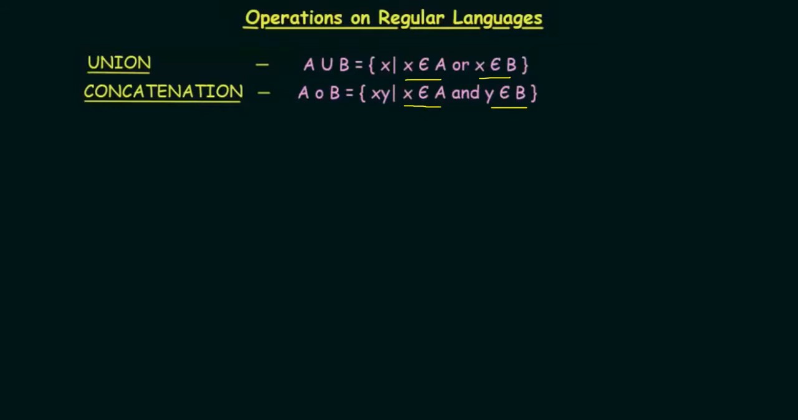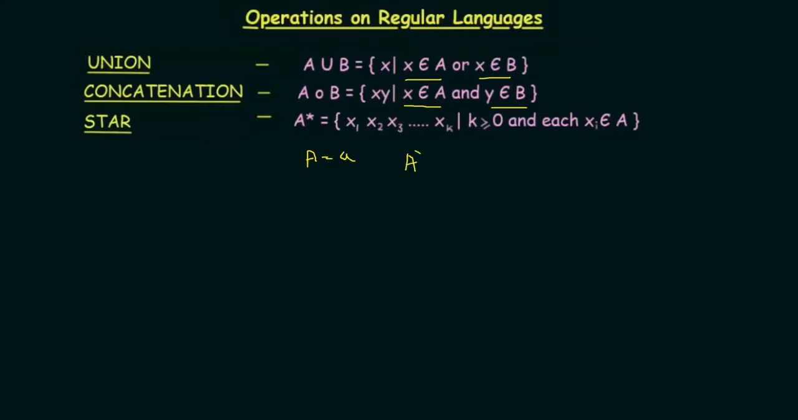Star. Star is nothing but, in a regular language, it can be of any expression, any number can be there. So we have x1, x2, x3 up to xk, and k can be greater than or equal to 0, if each xi belongs to the A set. Let's say that the set A is actually containing the string a. So what will be A star? It can be anything: a, aa, aaa, like this.